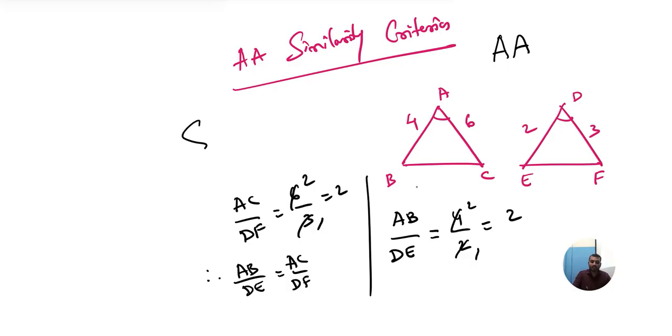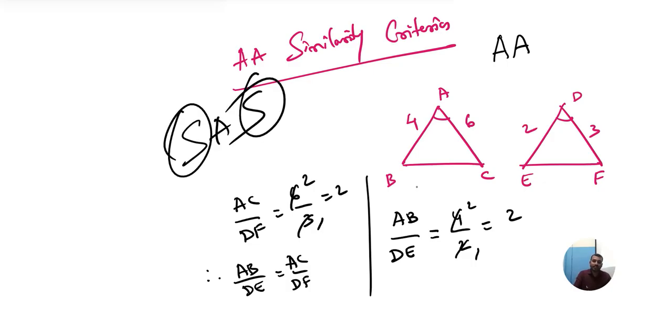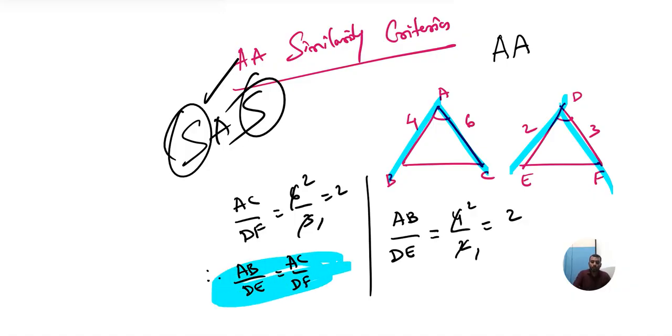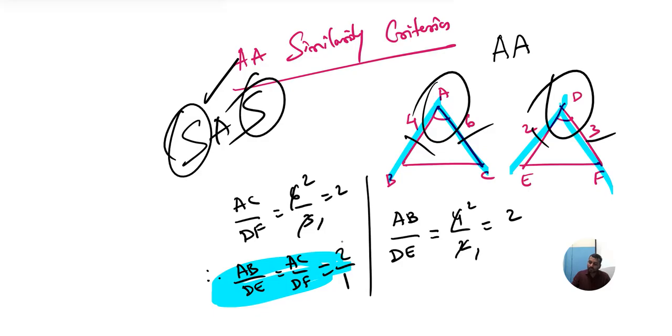What SAS is telling? दो sides के बीच में एक एंगल आना है. Is it there? दो साइड्स के बीच में एंगल है. दो साइड्स प्रोपोर्शन है. दोनों का आंसर क्या है? 2/1. Two sides are in proportion. Between two sides one angle is coming. Side angle side.